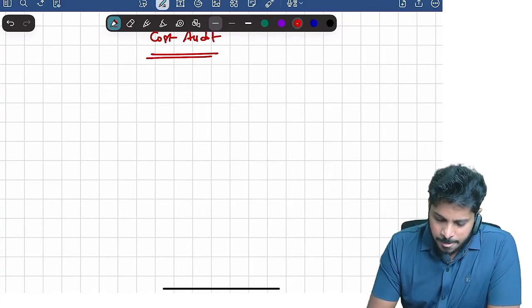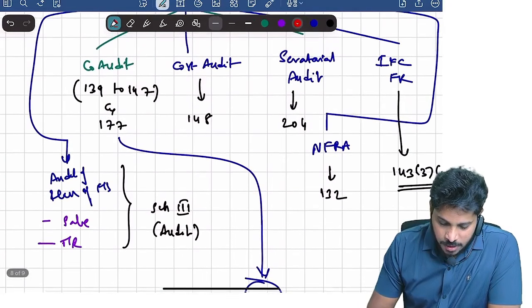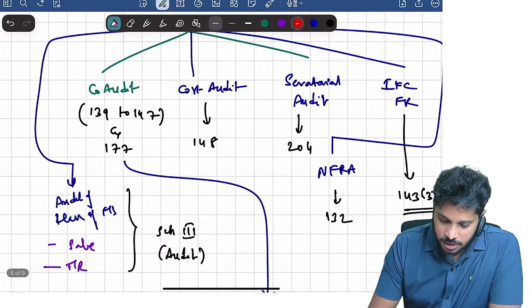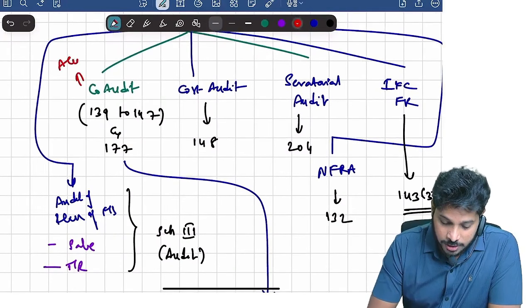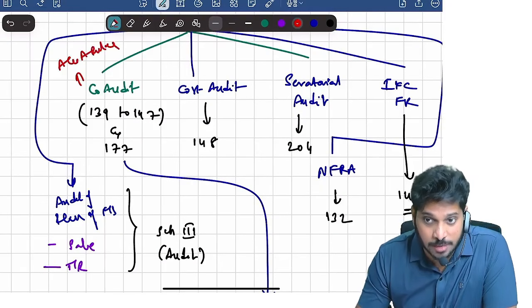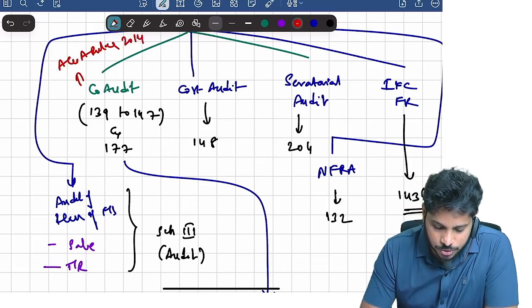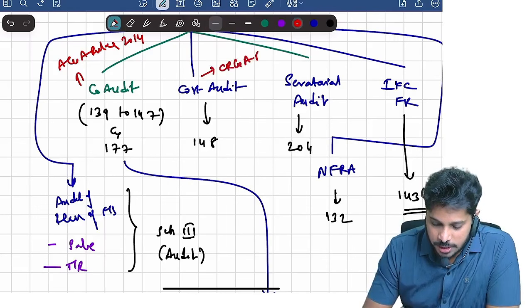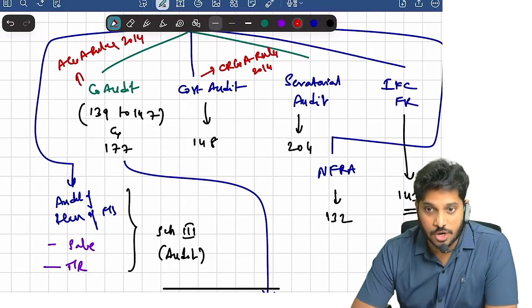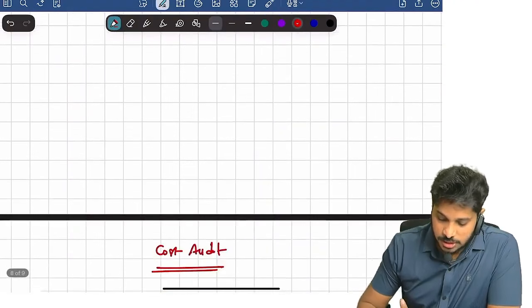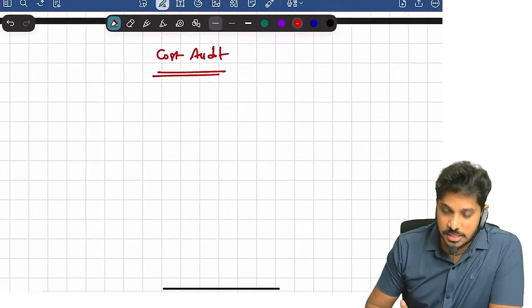For example, for company audit provisions, what rules are applicable, you know? Audit and Auditors Rules 2014. For cost audit, what rules are applicable, you know? Cost Records and Audit Rules 2014. So for the cost audit topic, Cost Records and Audit Rules will apply. Fine. So these are the two sets of rules that we are going to discuss in cost audit.